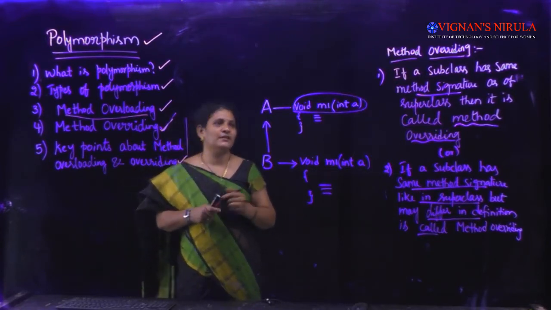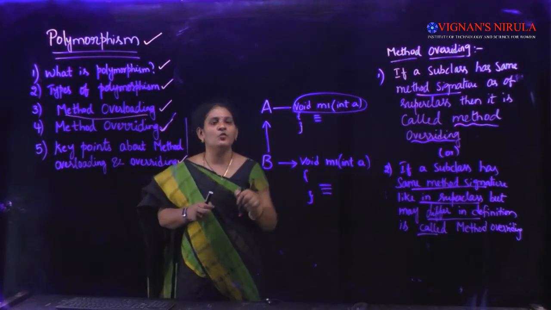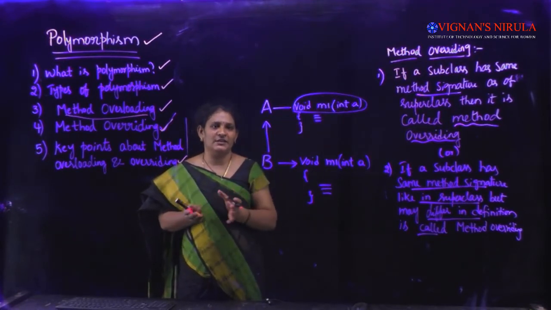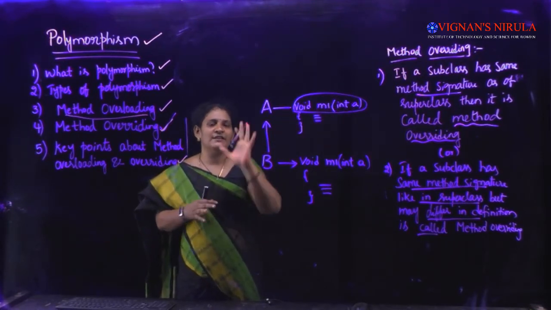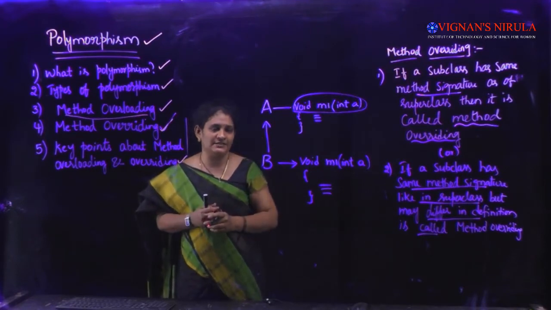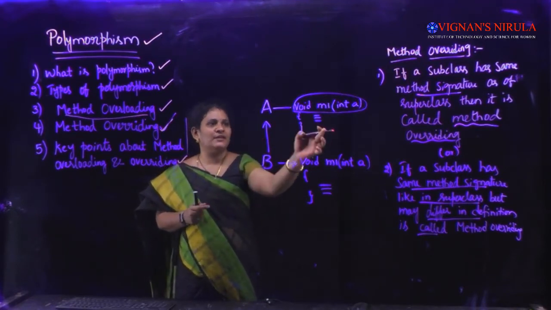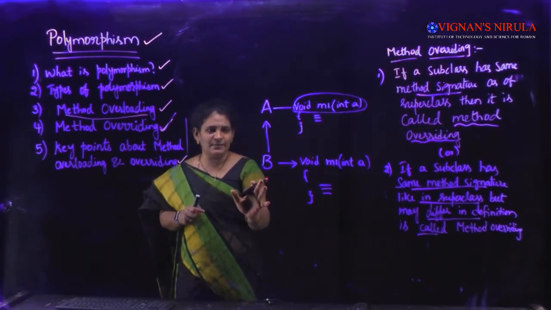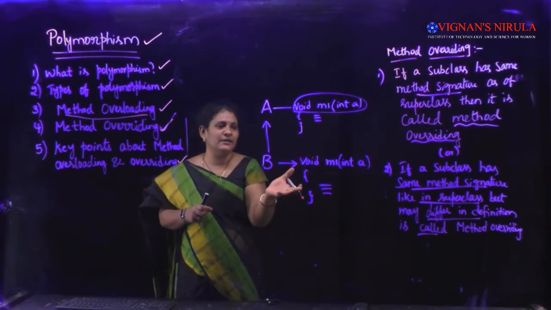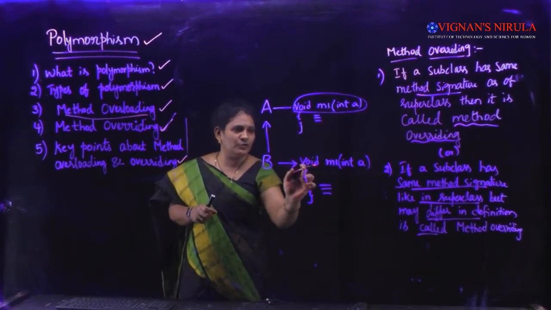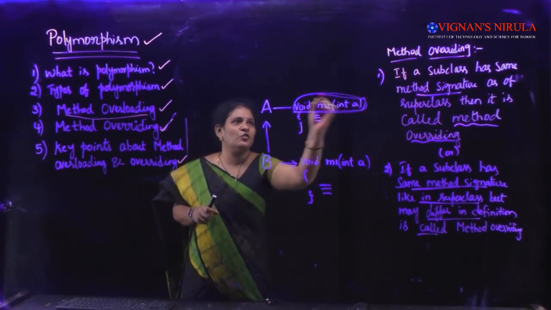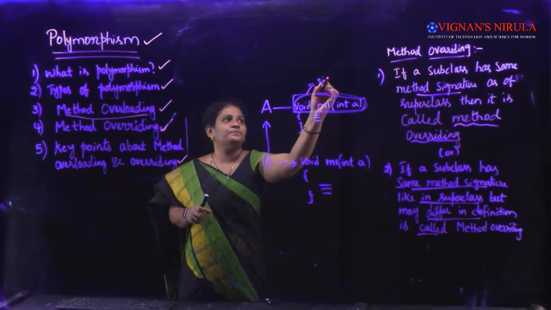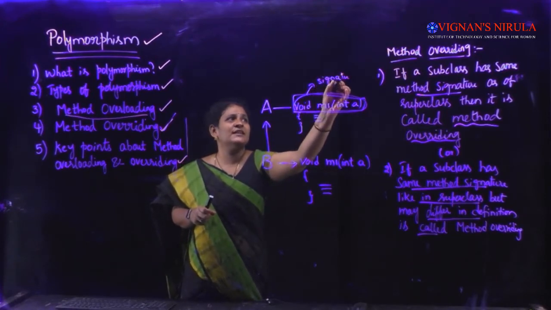Once again I am repeating. The method overriding concept comes into the picture with the concept of inheritance. There will be a superclass and a subclass here. In the superclass we will write a method, whatever method you like, and in the subclass we override it, meaning we put the same signature. The first statement is what we call the signature.